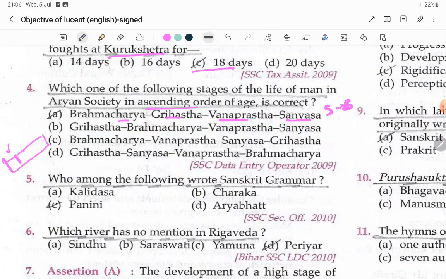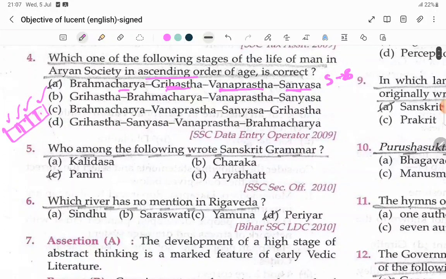After that Brahmacharya, meaning they won't marry till 20 years. Then Grihastha, they will have their kids and happily live their life. Vanaprastha, after that they will go to the forest and do some tapas like that. Next sannyasa, the fourth stage. Like that it was in the Aryan time.